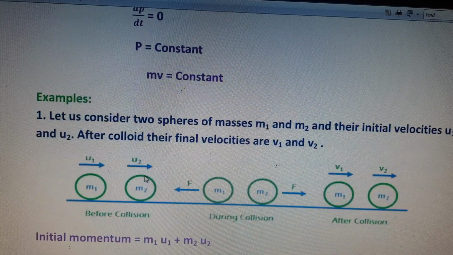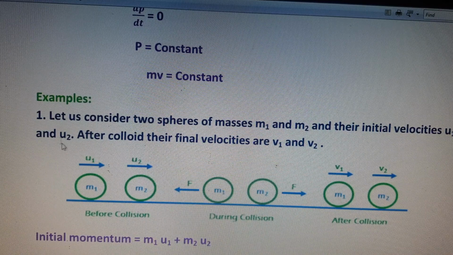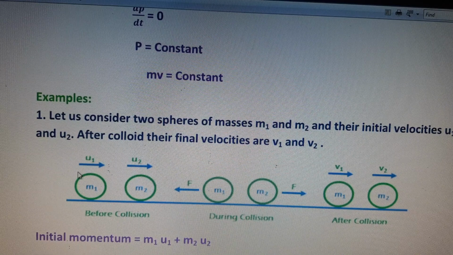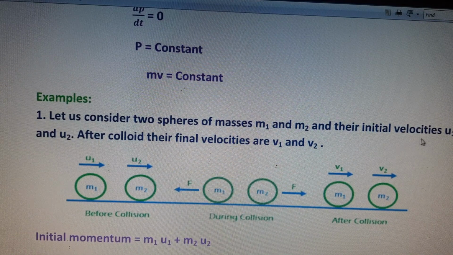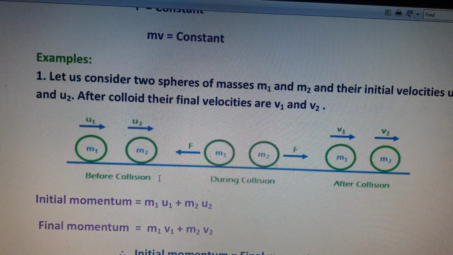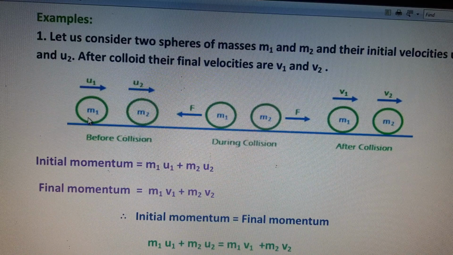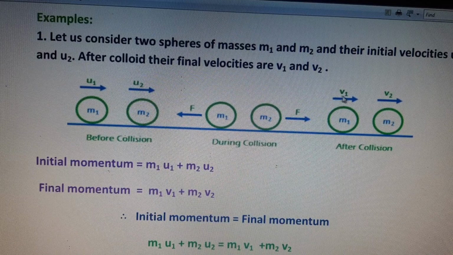So next, we can explain the examples of the law of conservation of linear momentum. The first example, we can take the collision between two particles, or two spheres of different masses. Let us consider two spheres of masses m1 and m2 and their initial velocities u1, u2. After collision, their final velocities are v1, v2. When we observe this figure, the two spheres have initial velocities u1, u2 before collision, and after collision they occupy the final velocities v1, v2.